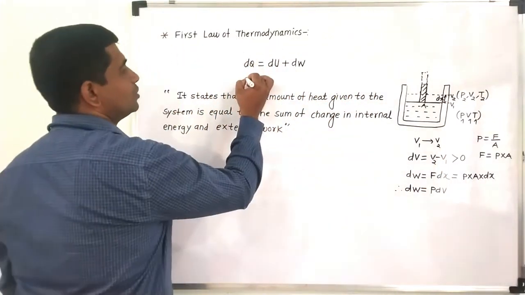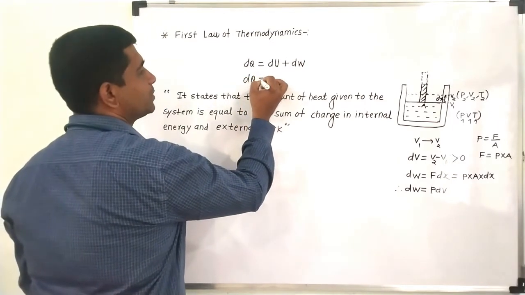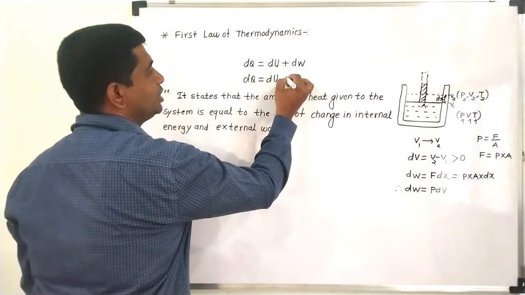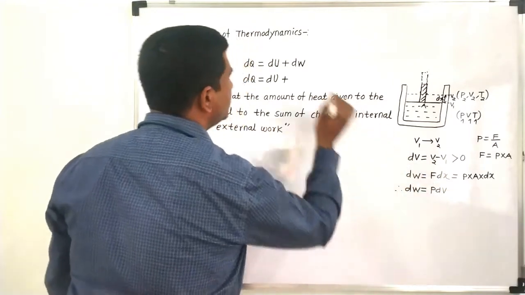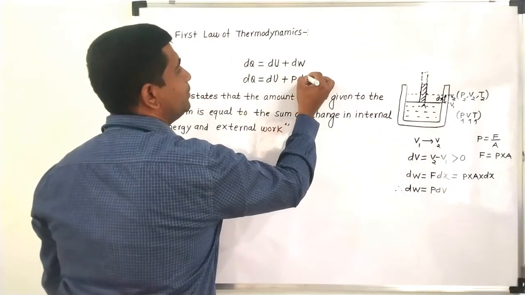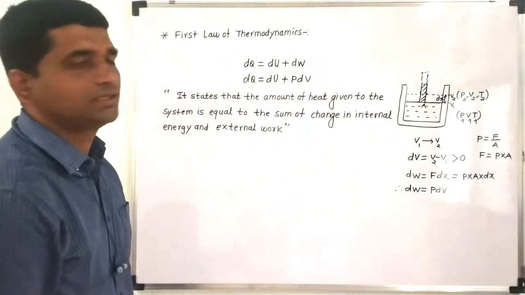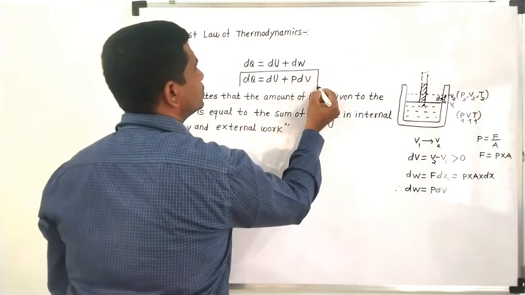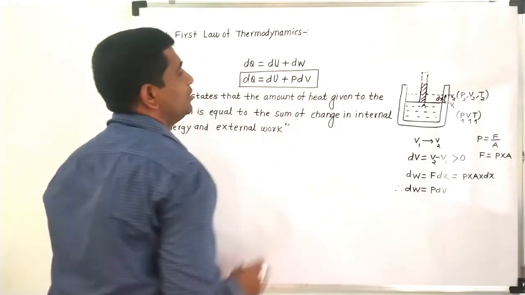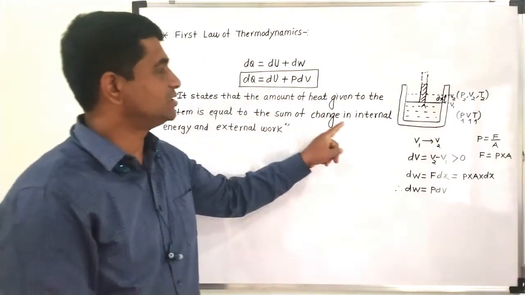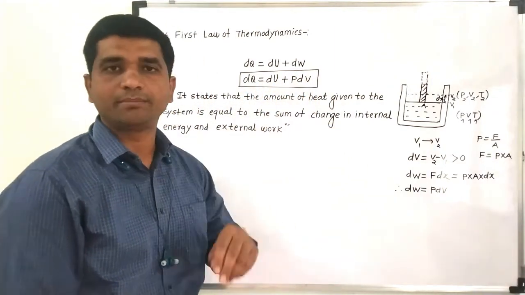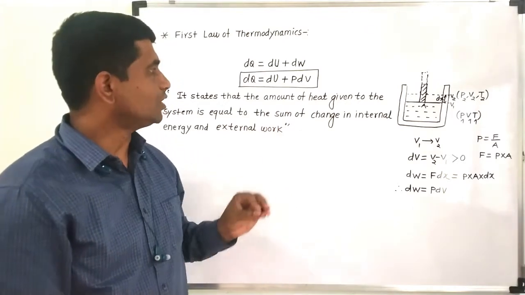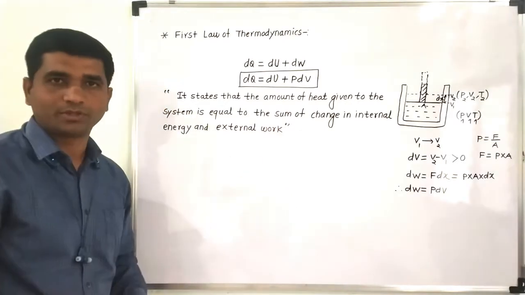So the first law of thermodynamics, you can express it in this form as well: dQ is equal to dU plus dW. We can rewrite this as P into change in volume, that is dV. This is nothing but the mathematical statement of the first law of thermodynamics, in which the first quantity represents internal energy and the second quantity represents work done. So that is the first law of thermodynamics.